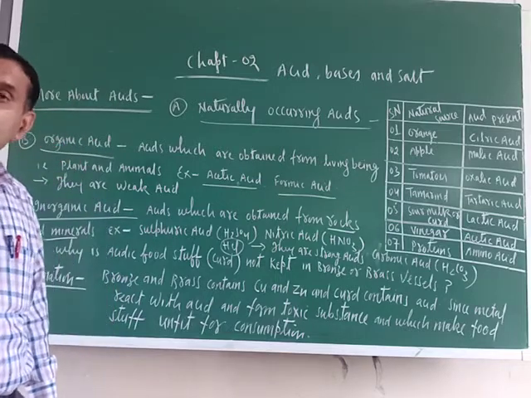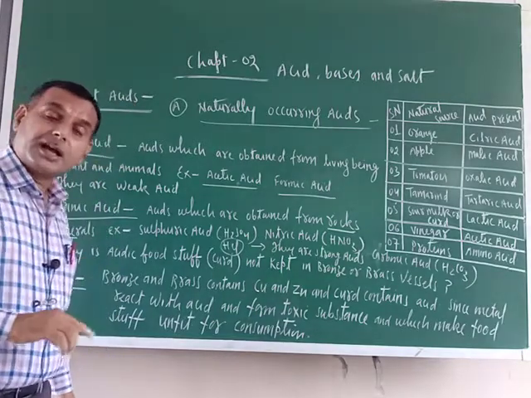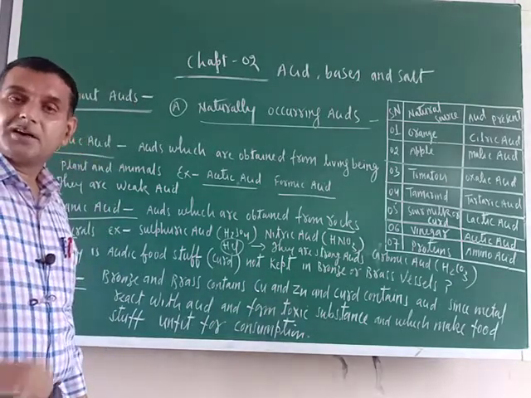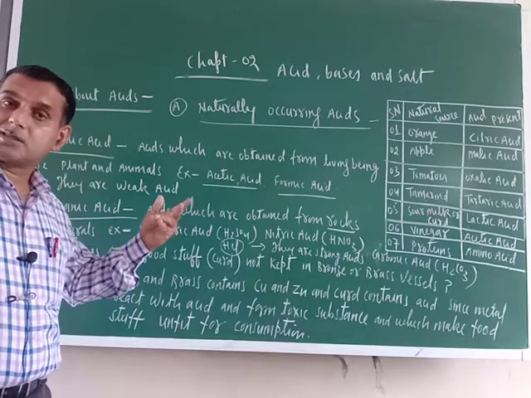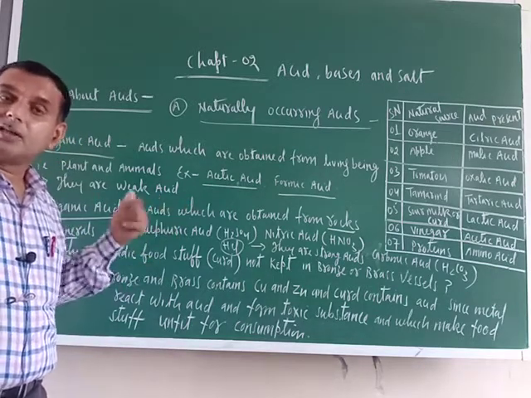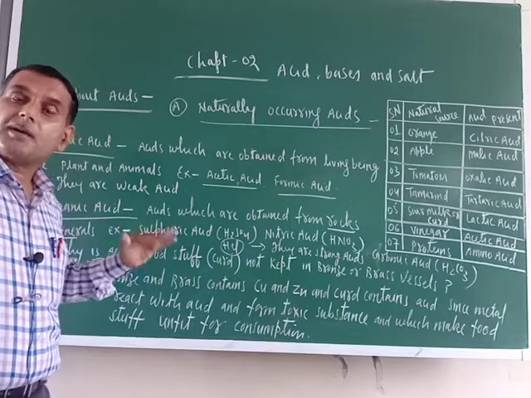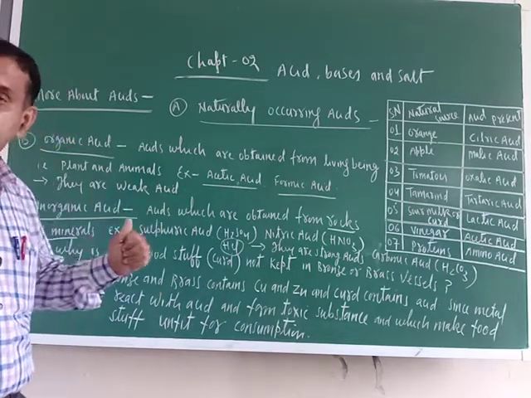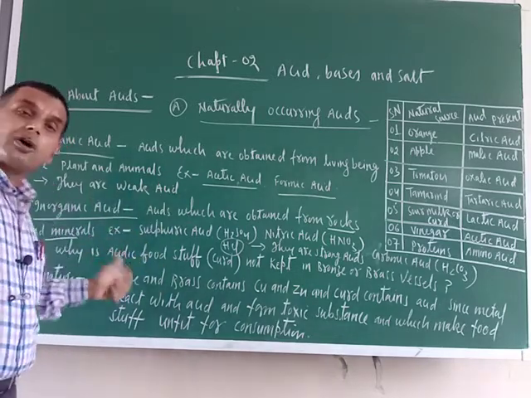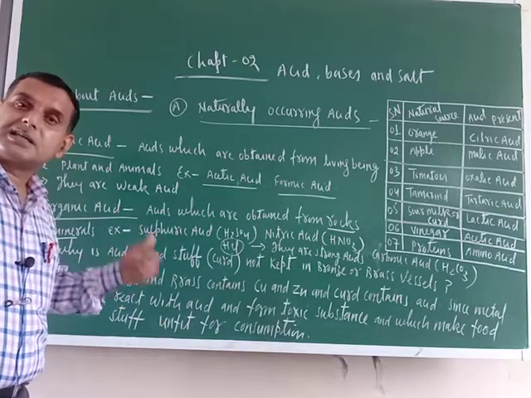Acids react with metals and form salt and water. Now if food is acidic and you keep it in a bronze or brass vessel, which contains copper and zinc, these metals will react with the acid present in the foodstuff and form toxic substances and make the food unfit for consumption.